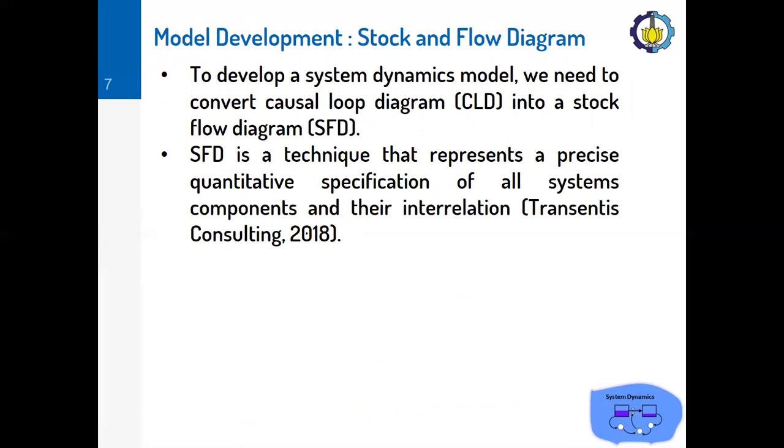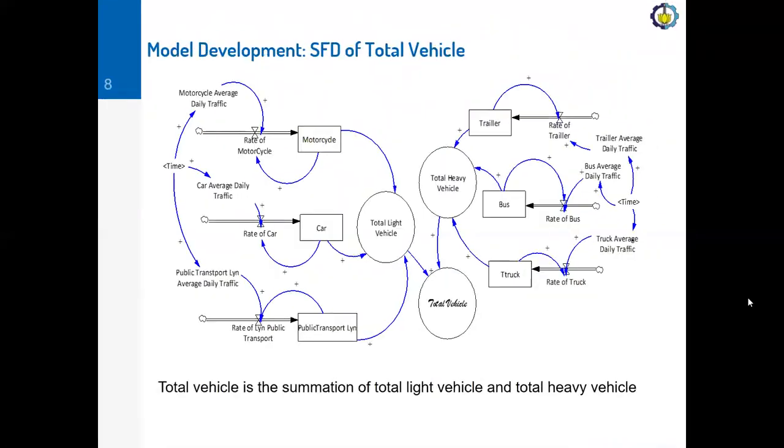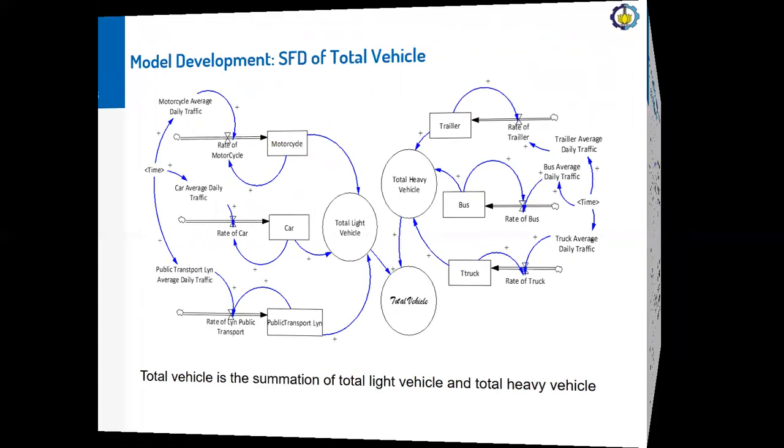To develop a system dynamics model, we need to convert the causal loop diagram, or CLD, into a stock and flow diagram, or SFD. SFD is a technique that represents a precise quantitative specification of all system components and their interrelations. And here is our SFD of total vehicle. As we can see from this SFD, total vehicle is the summation of total light vehicle and total heavy vehicle.